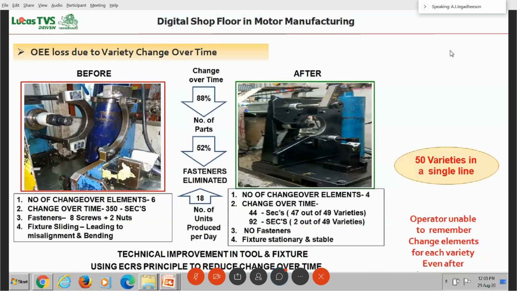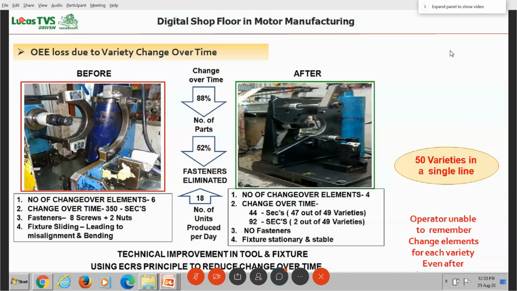Previously, we had a permanent operator for one station. One operator would be there for his lifetime. Once he joined the duty at the age of 20, till his retirement at the age of 58 or 60, he would operate only one particular station. Then he would be able to remember all those things. But now that is not the case. We have temporary operators, and operators are moving from one station to another. So operators cannot remember all these things.